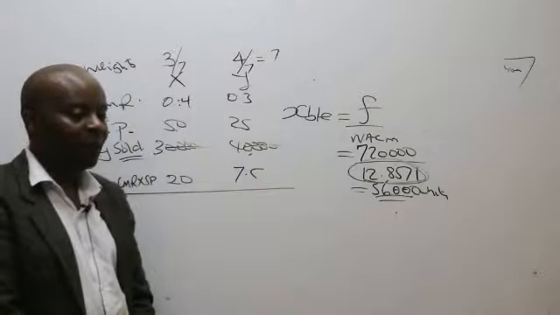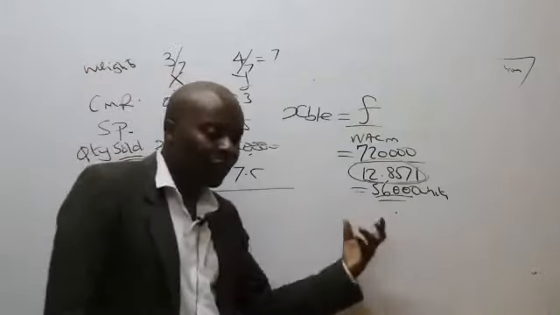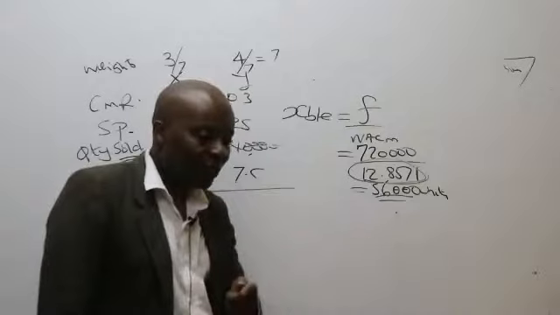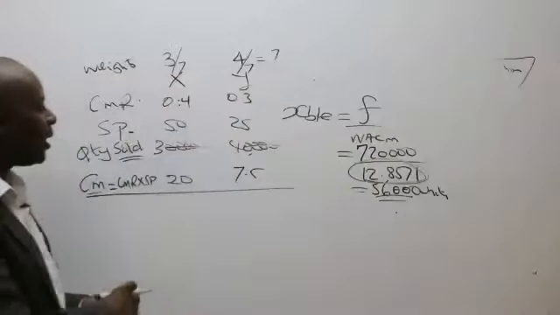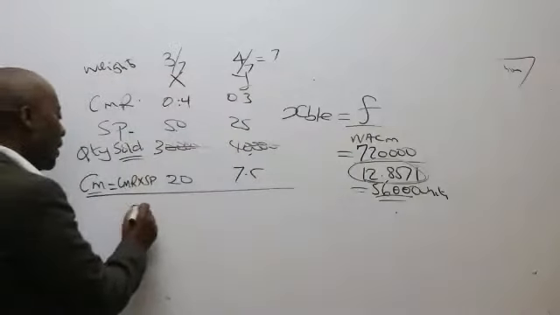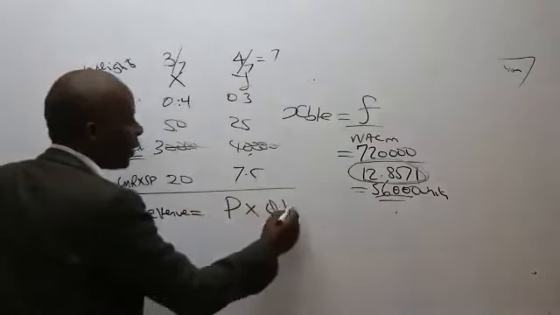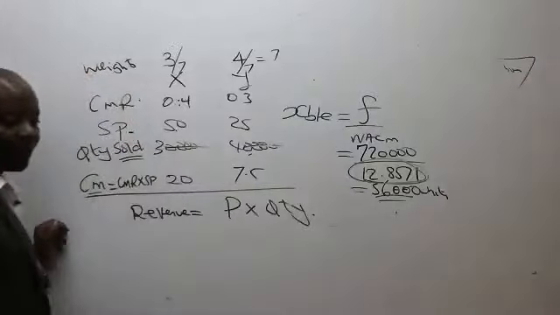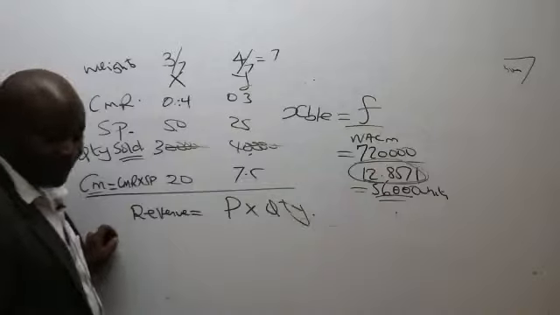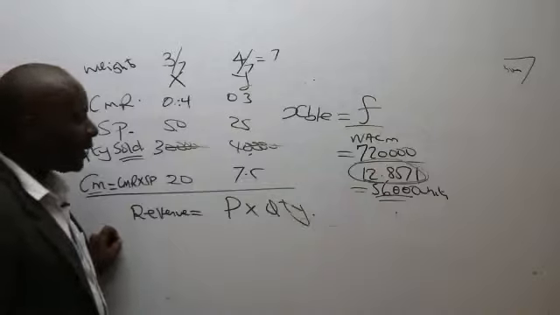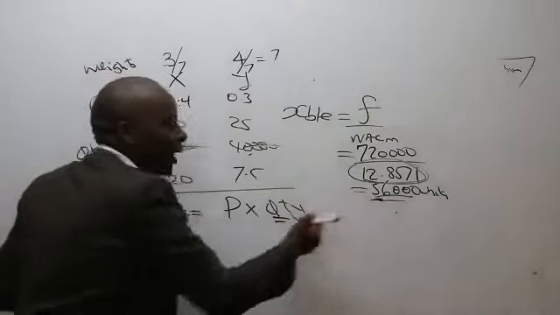There are many ways of killing a rat. One of them is to appreciate that whenever you give me a quantity, to change this to money, I'll multiply it with price. We are saying that sales revenue should be equal to price times quantity. There are very many ways. Price times quantity. But now remember that this quantity is a composite.